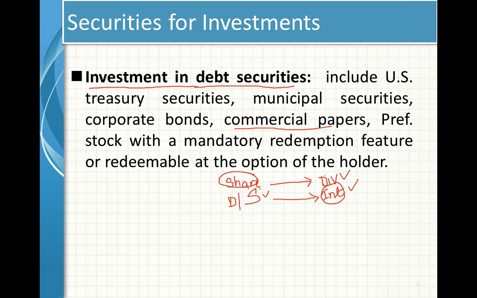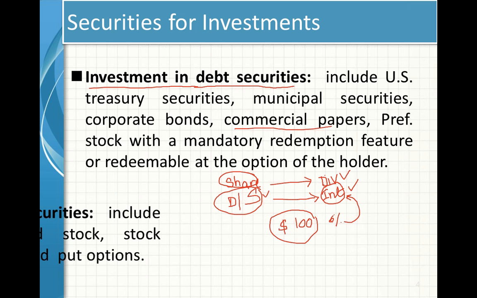Mostly debt securities do not change. Say for example, you purchased a bond value of $100 at the rate of say 6%. You will get interest at the rate of 6% during the year, 6% per annum, but the value of the bond will never go up. The value of the bond will never go down.